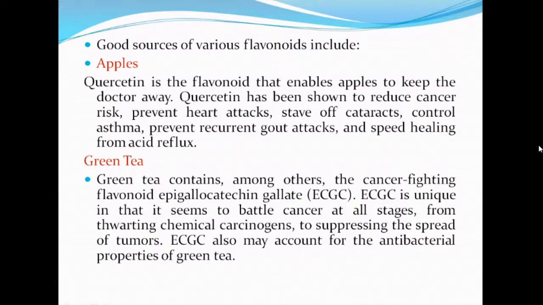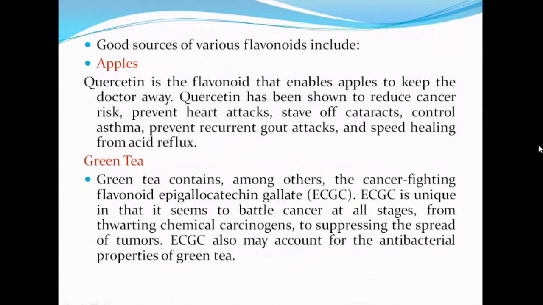So apple has a good source of this flavonoid. One of the important compounds present in apple is quercetin. So you know quercetin, it's a familiar name. Quercetin is a flavonoid that enables apples to keep the doctor away. And this quercetin is responsible to reduce cancer risk and also prevent heart attack, and also controls cataract, asthma, and also gout syndrome, and also heals acid reflux.